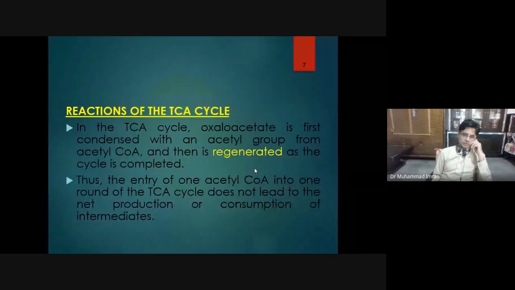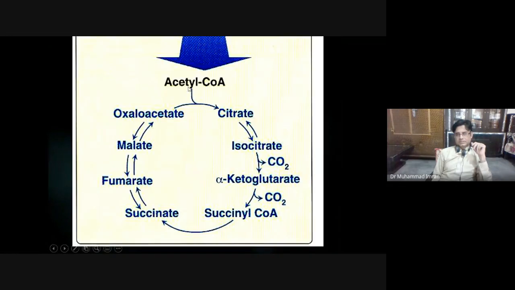Thus, the entry of one acetyl-CoA into one round of TCA cycle does not lead to the net production or consumption of intermediate. They recycle again and again. The first reaction is when oxaloacetate and acetyl-CoA condense together to produce citrate in the presence of citrate synthase. This citrate synthase is a very regulatory enzyme.